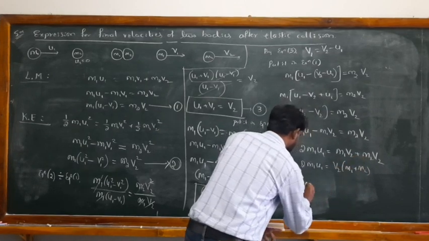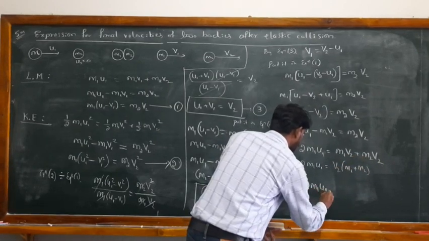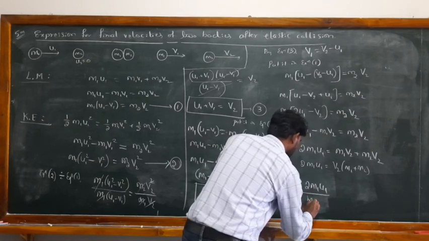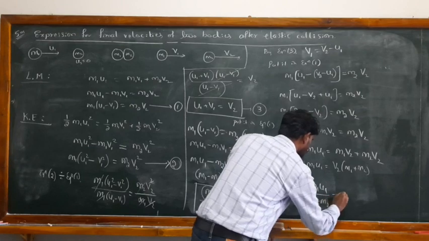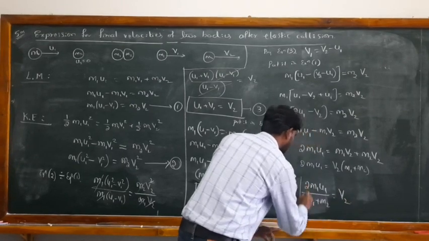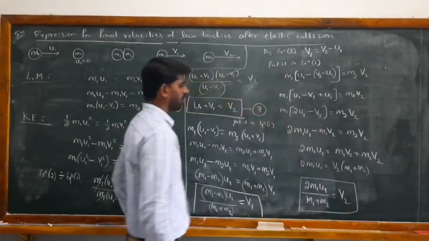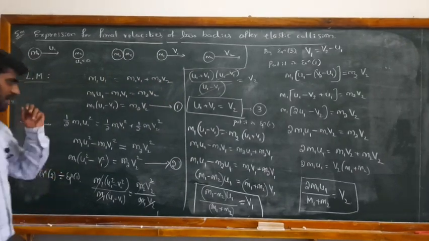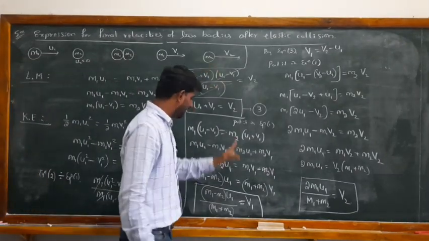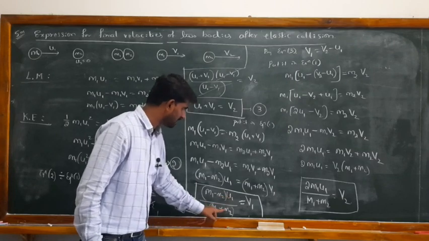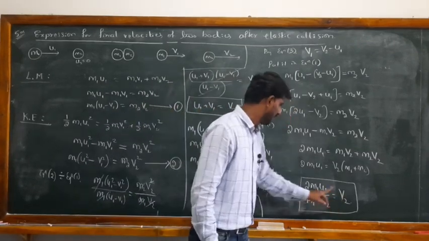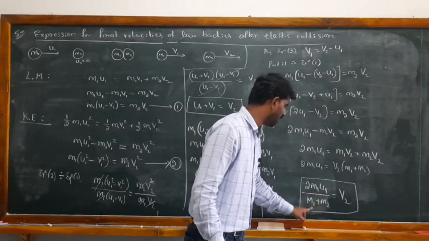So v2 is 2 into m1 u1 divided by m1 plus m2. So the final velocities are v1 and v2. I got the expression for v1 as m1 minus m2 into u1 divided by m1 plus m2, and for v2 it is 2 into m1 u1 divided by m1 plus m2.